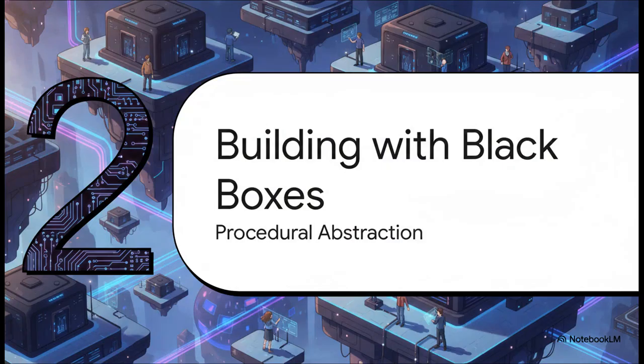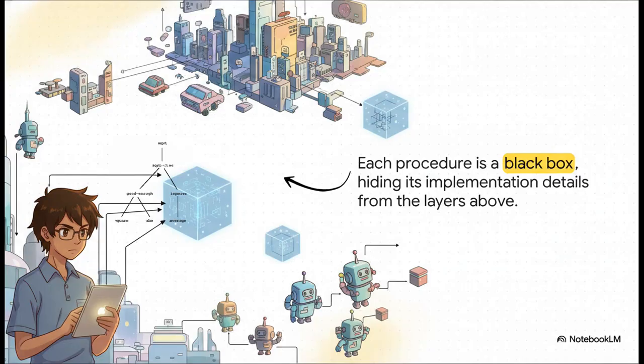And that leads us right to our first major tool for managing complexity, procedural abstraction. So how do we build enormous, complicated systems without our heads exploding? The answer is, we build with black boxes. This image from the book shows it perfectly. We've got a function to calculate a square root. Now the main SQRT function at the top doesn't know or care how the good enough function works. It just trusts that it'll get a simple true or false.